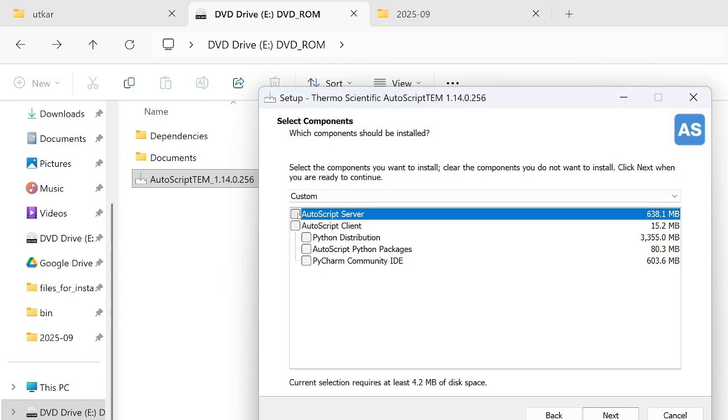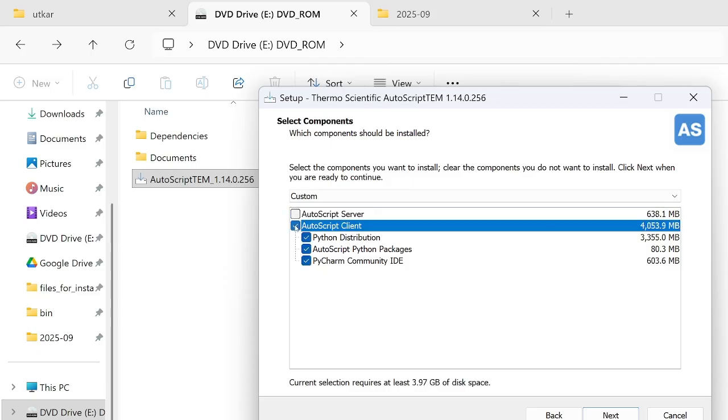You can choose to not install that, or you can just choose the client. So client is basically the object which interacts with the server to get your data. So it's like the software which helps you acquire and post-process data from the microscope. Similarly, to do it remotely, we have the client.